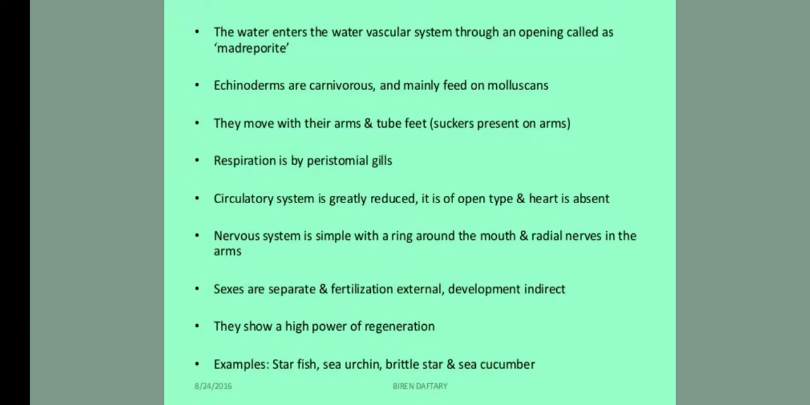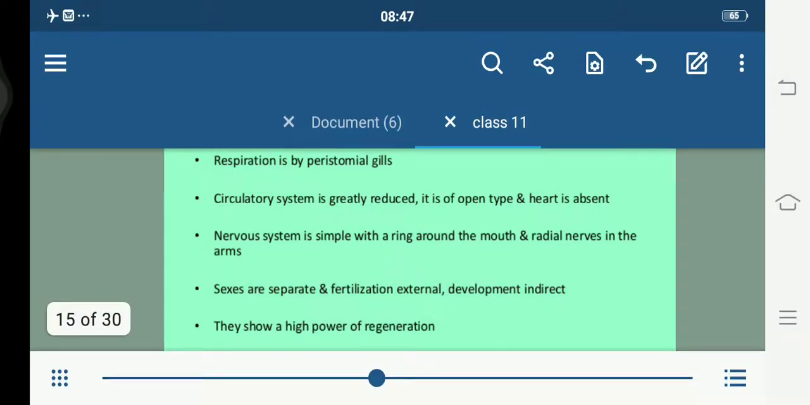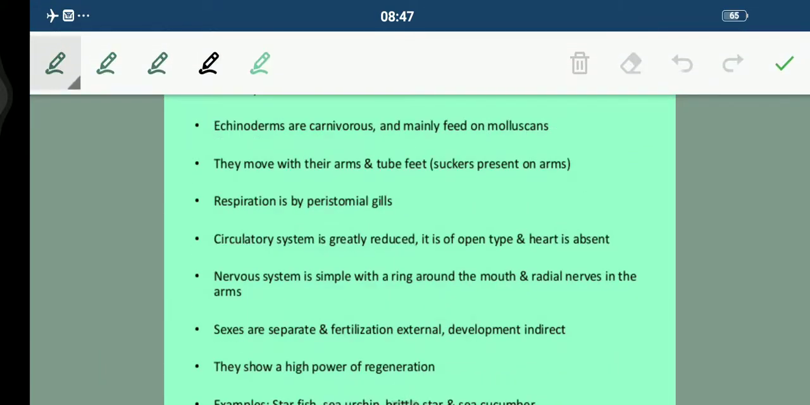Echinoderms are carnivorous, students, so they feed upon the flesh of other organisms, and they mainly feed on molluscans. They move with their arms and tube feet, having suckers that are present on their arms. So with the help of these suckers they move. Respiration is by gills, students, peristomial gills. Their circulatory system is greatly reduced. It is of open type and the heart is absent in echinoderms. Their nervous system is simple, with a ring around the mouth and radial nerves in the arms, with the help of which they get connected.